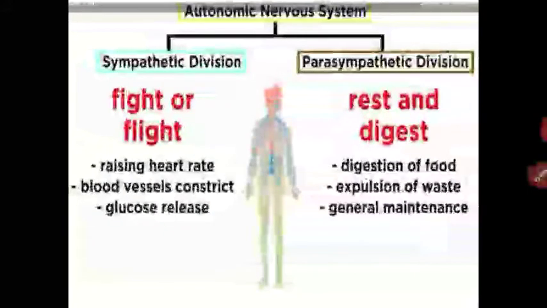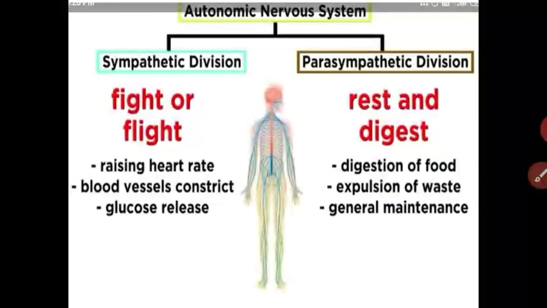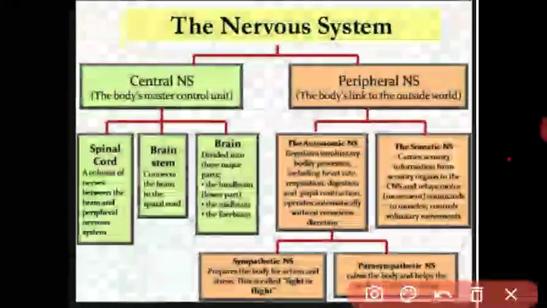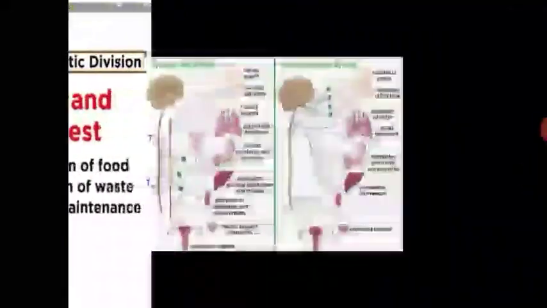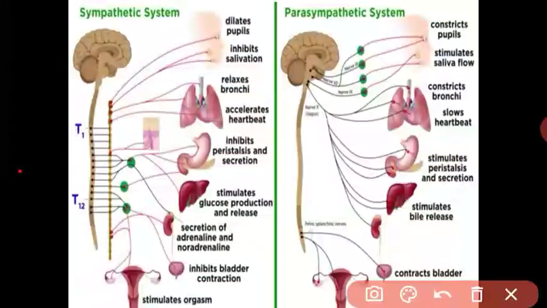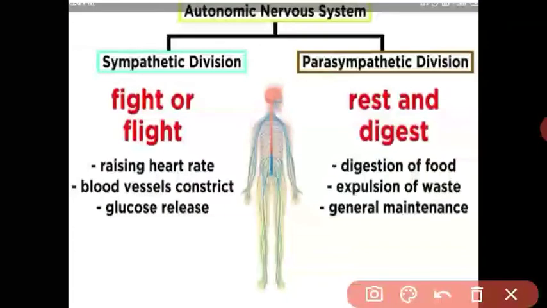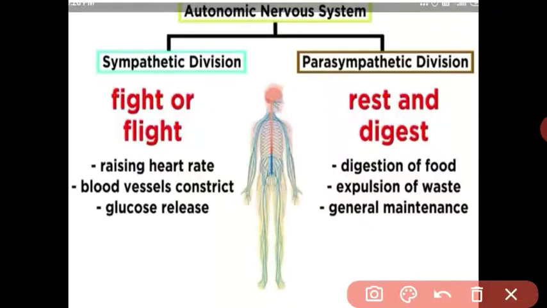See, the autonomic nervous system consists of two parts, sympathetic and parasympathetic.